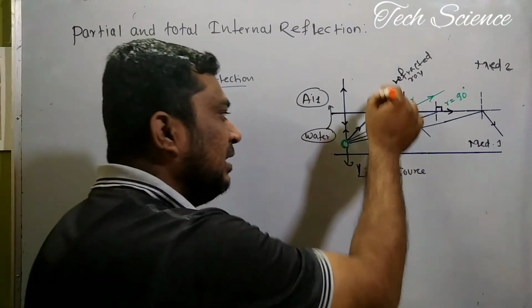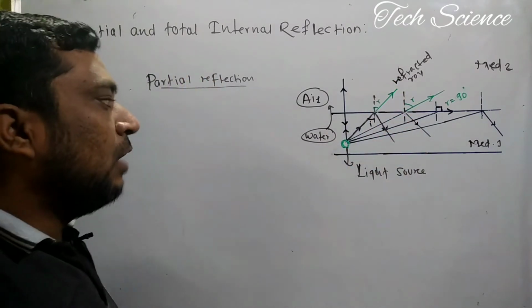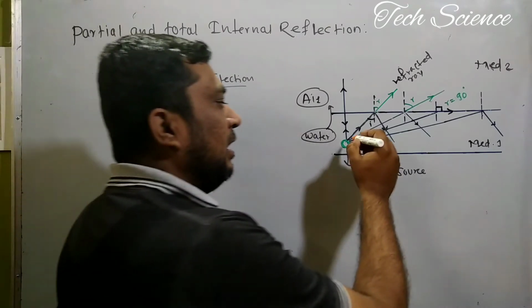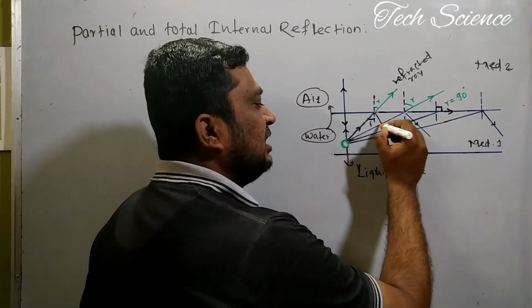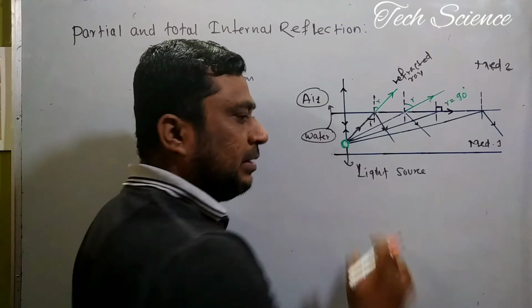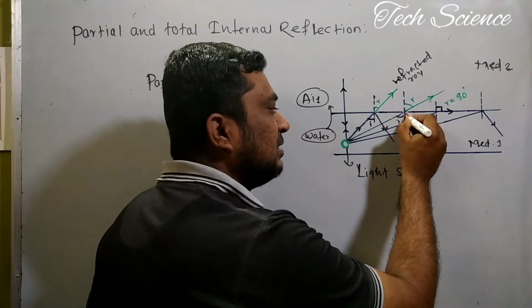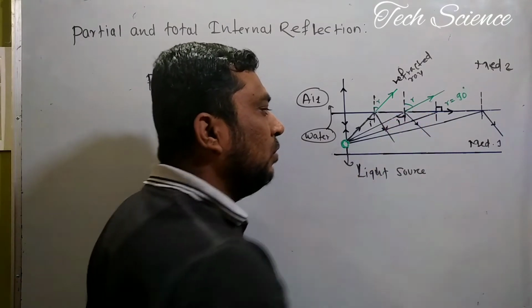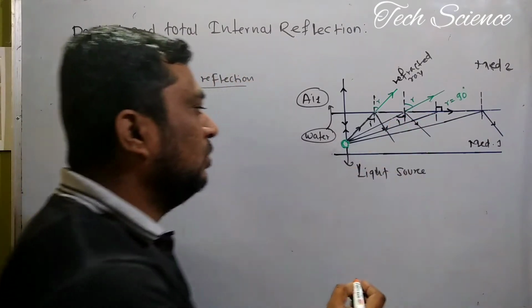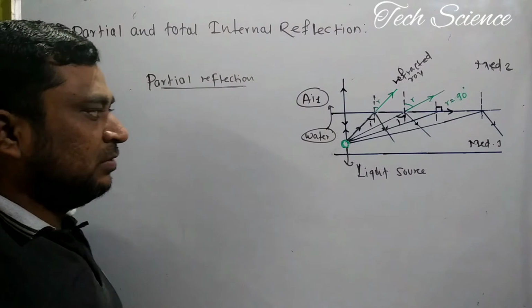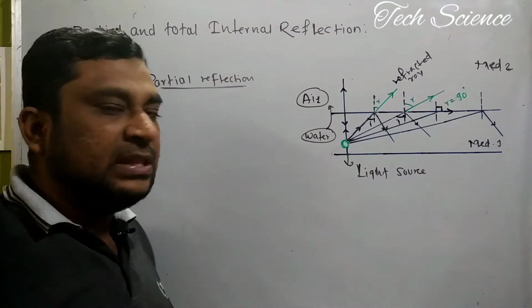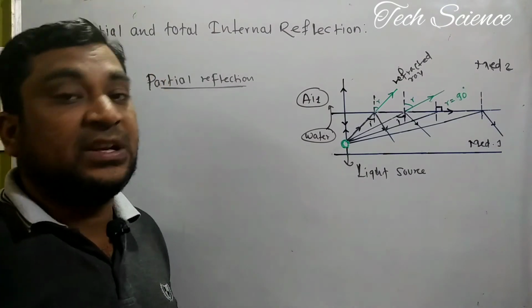This dotted line is nothing but the normal for us. Now, this is the second light ray, which is passing from water medium to air, meaning denser to rarer. Here the angle of incidence increases. Here the value of i is more, and partial reflection also occurs. As per Snell's law, when the angle of incidence increases, the angle of refraction also increases.